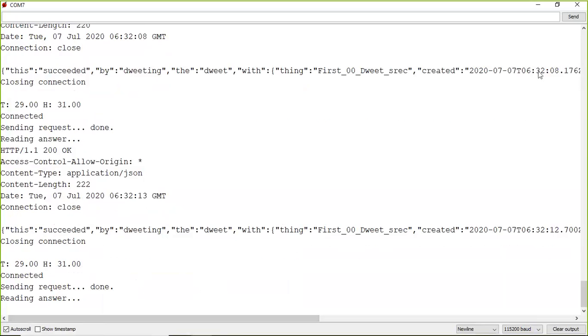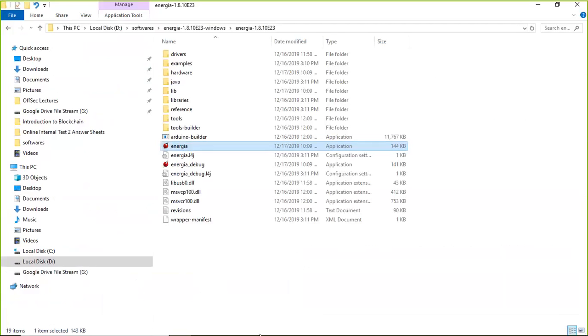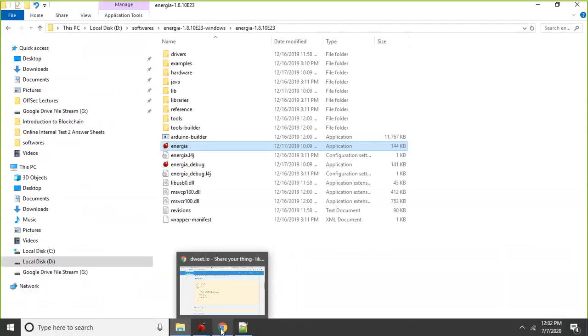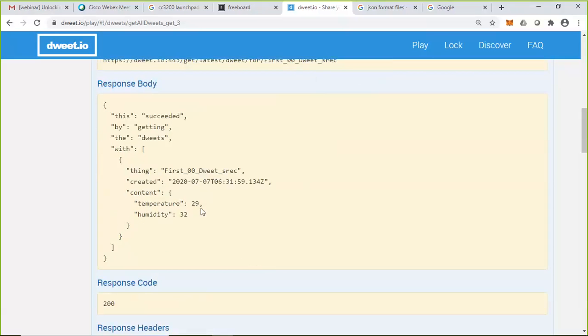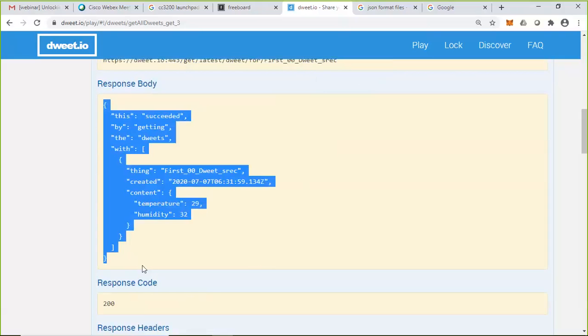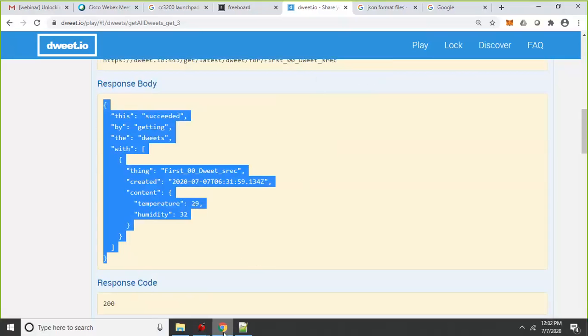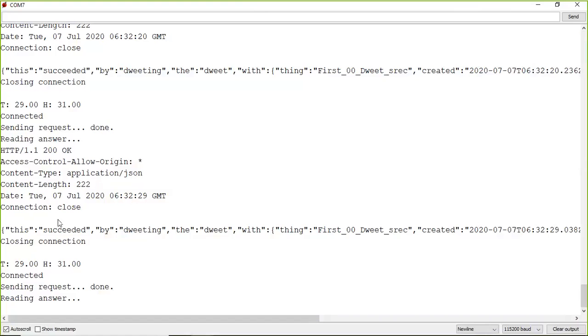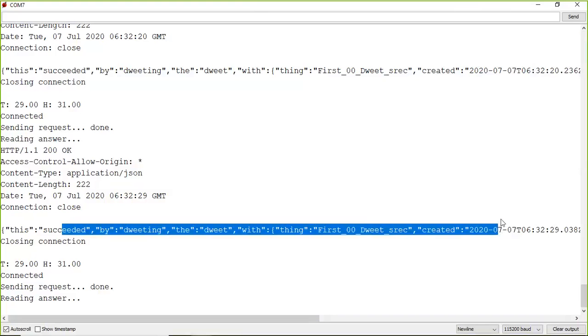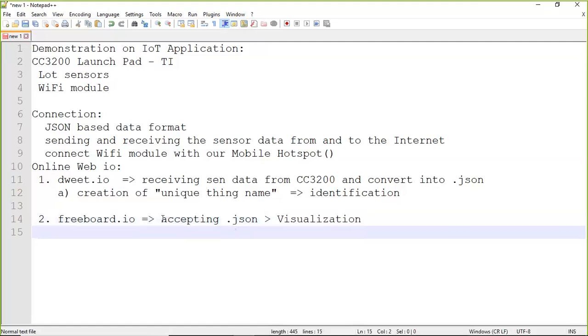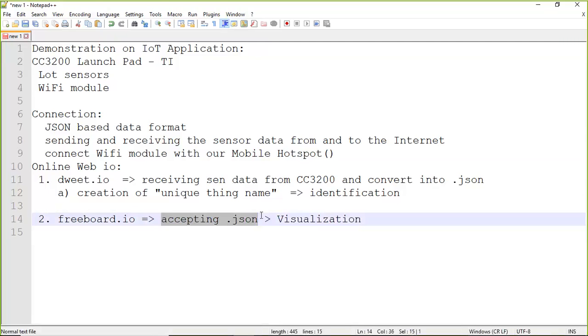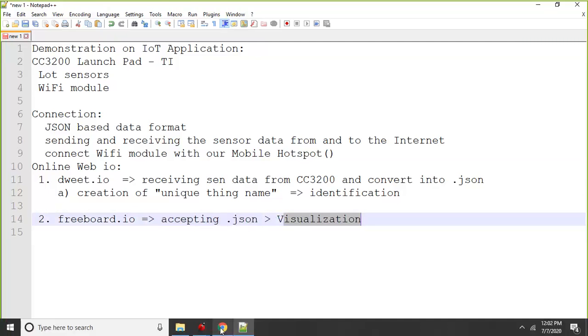As a conclusion, our CC3200 board has passed the information as a request to Dweet.io, and Dweet.io is getting the information properly and converting it into a JSON format. This JSON format is replied back to the board, which is what is displayed over here. After that, we need to go to the freeboard.io website, where we accept this JSON and make it into a visualized environment. Now let us do that.